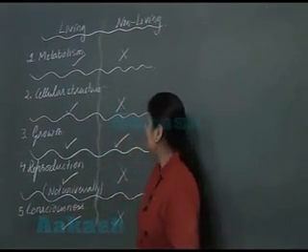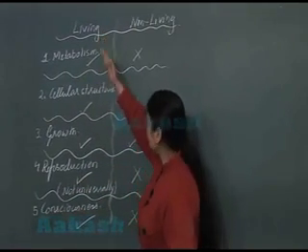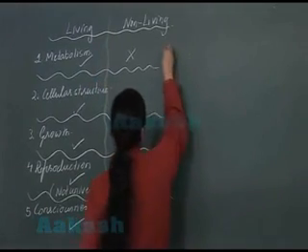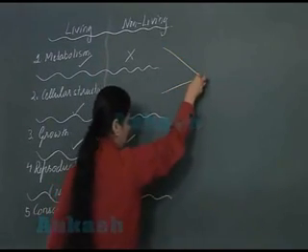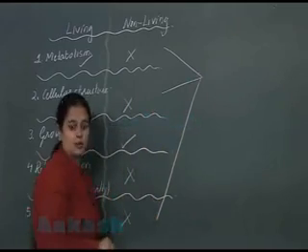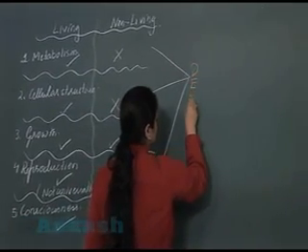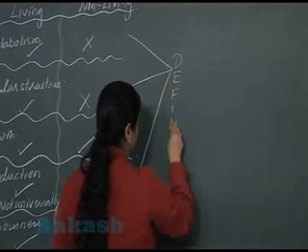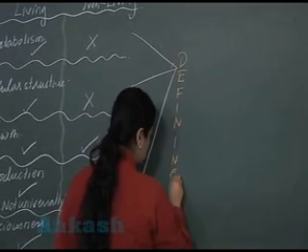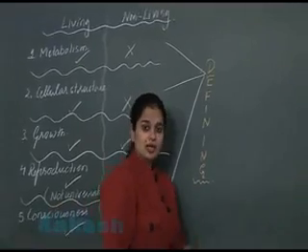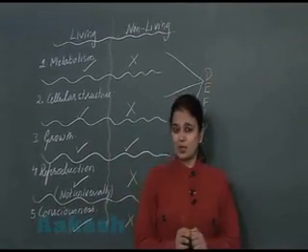How many? Yes, metabolism, cellular structure and consciousness. 1, 2 and this third one, they are defining features of living organism.